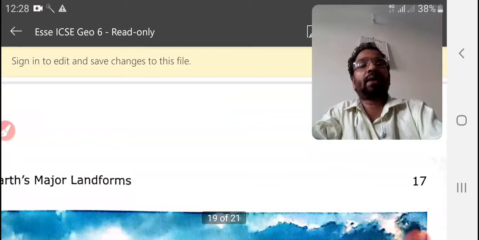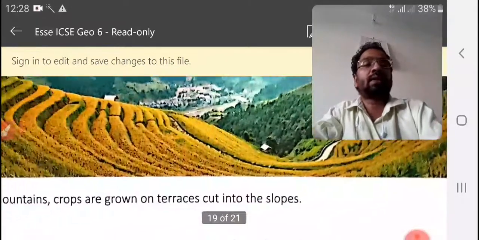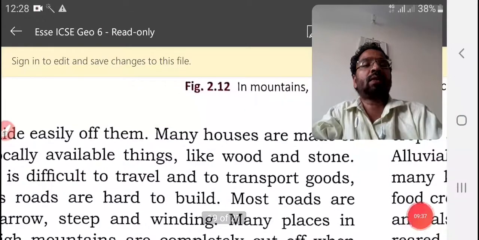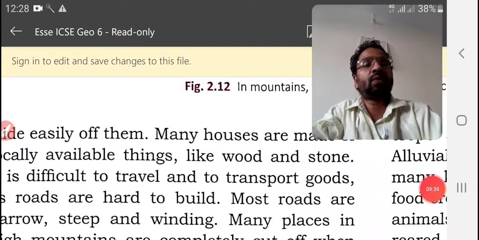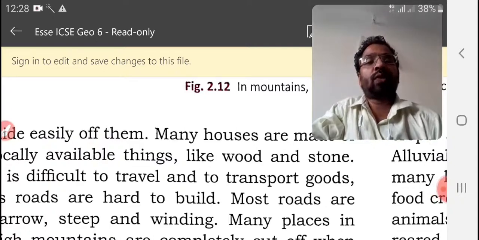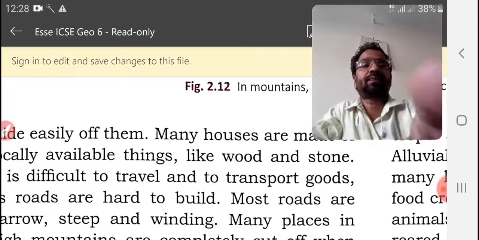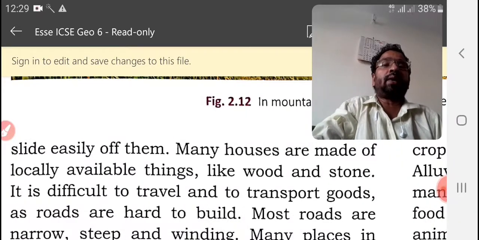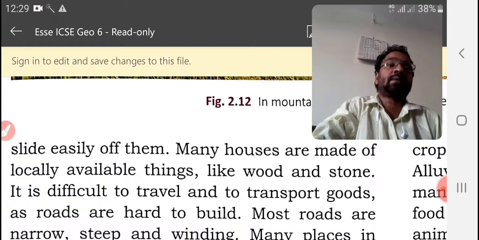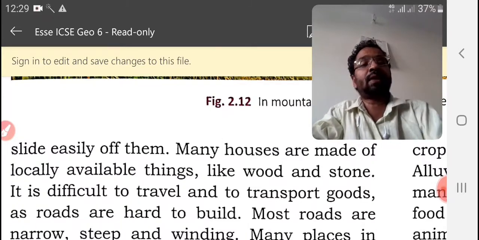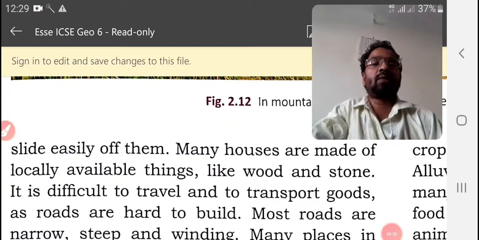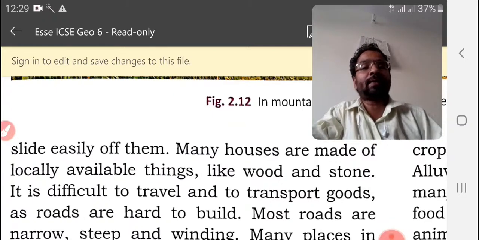Mountain houses have sloping roofs because water can easily flow off them. Then many houses are made of locally available things like wood and stone in mountain areas, because transportation is difficult. That is why they use local things to make houses. Okay.